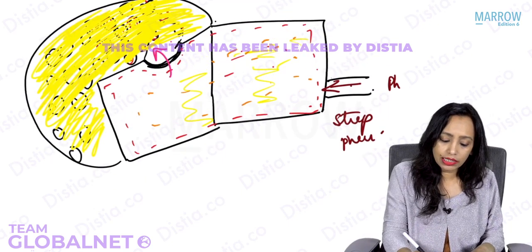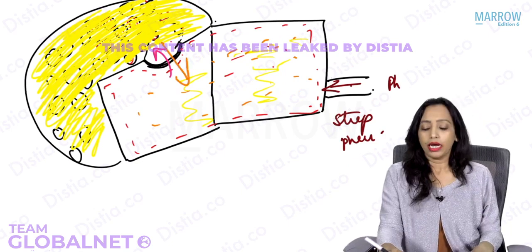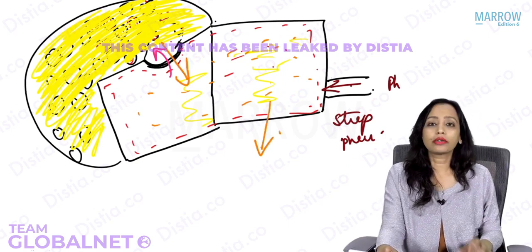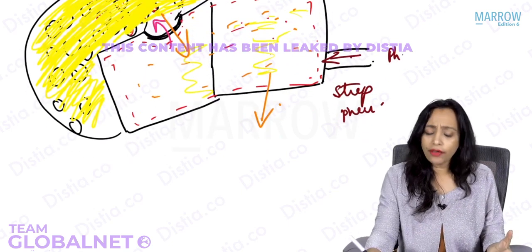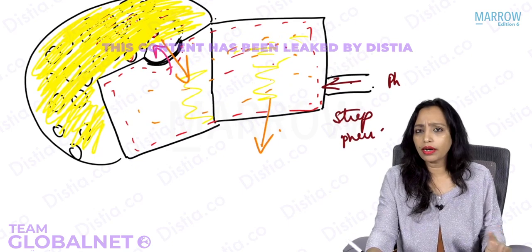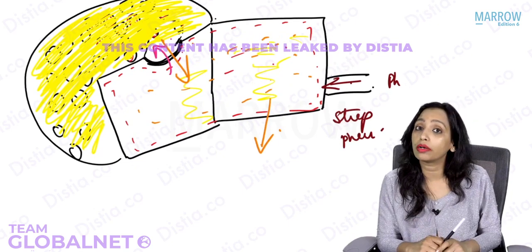Yes, the easiest way is that this pus will come into the middle ear. When it comes into the middle ear, it will then go out through the tympanic membrane into the external auditory canal. So if you're seeing pus in the external auditory canal, how do you know that this pus is not coming from the middle ear, but it is coming from the mastoid? How?